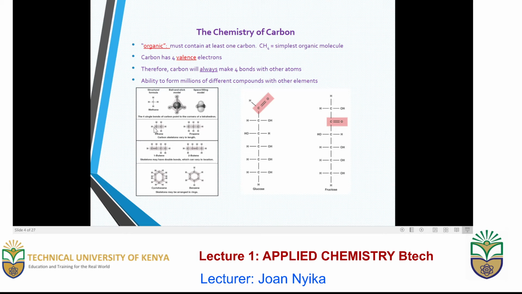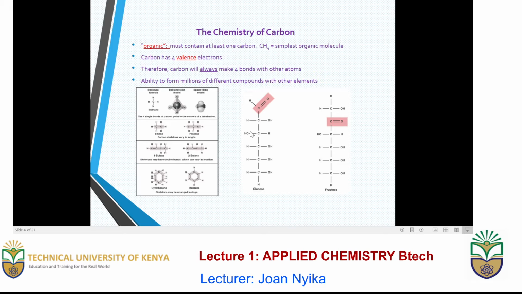Look at the other forms that can result from carbon combining with other elements. The case of cyclohexane and benzene, they form rings of carbon at various number of bonds. They could be single bonds or triple bonds or double bonds with hydrogen. There is also what we are calling double bonds, where we see the case of 1-butene and 2-butene, where there are long straight chains of carbon and hydrogen with carbon-carbon bonds which can be either single or double.